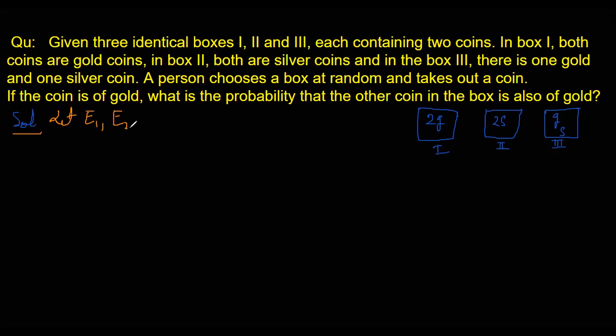E1, E2 and E3 represent selection of box 1, 2 and 3 respectively.